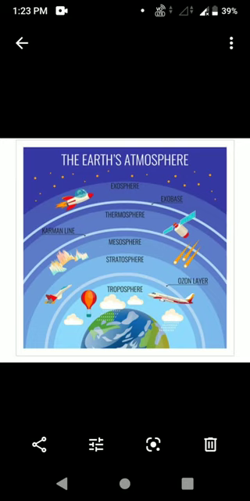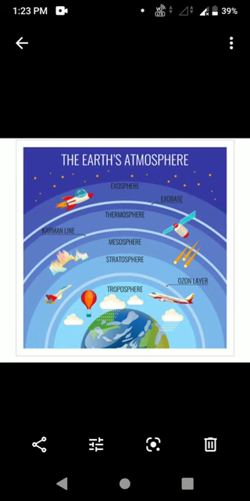Here the temperature increases with increasing height. The ionosphere is a layer of the thermosphere that contains ions and free electrons. So what does this thermosphere layer contain? The ionosphere. Okay, so it contains ions and free electrons also. Okay, students, thermosphere means what? Where does it exist? It is above the mesosphere, up to mostly 600 kilometers.